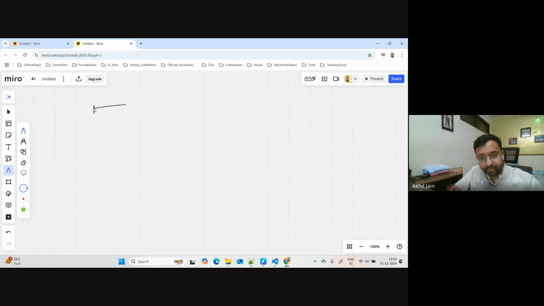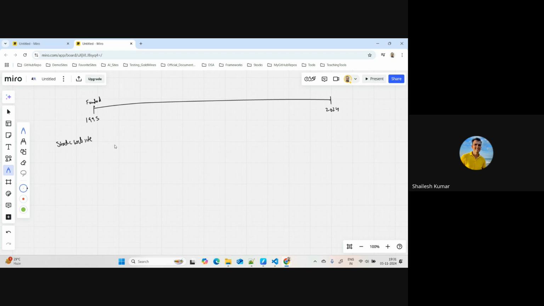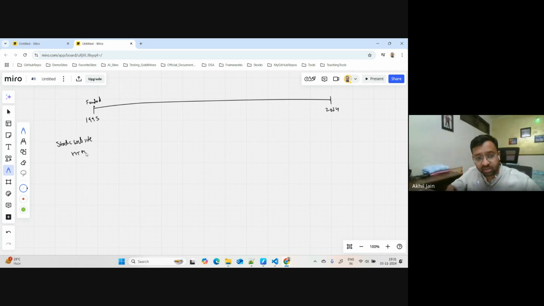Okay, let's draw a timeline. Today is 2024. I think JavaScript started in 1995. I think I told this yesterday also, JavaScript came into existence in 1995. The creation of JavaScript was before that, when the kind of applications we could have on the browser were very static websites. What are static websites, by the way? Does anyone understand? Only HTML and CSS, or something which you cannot interact with.